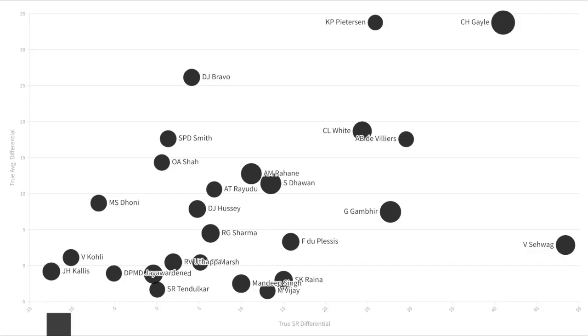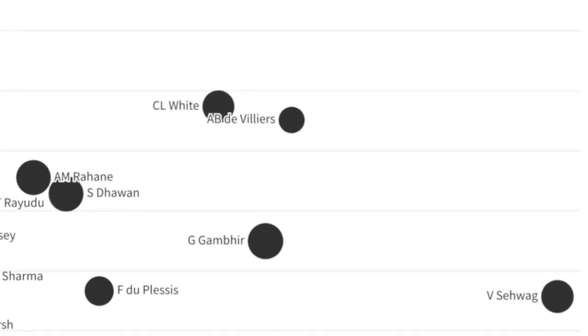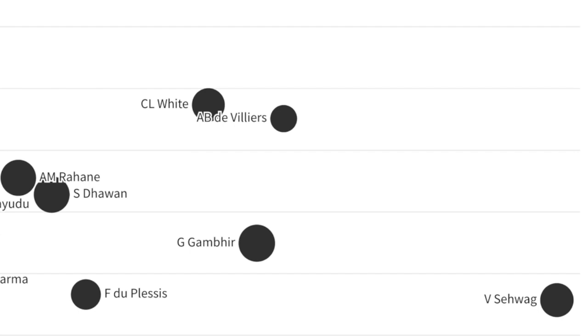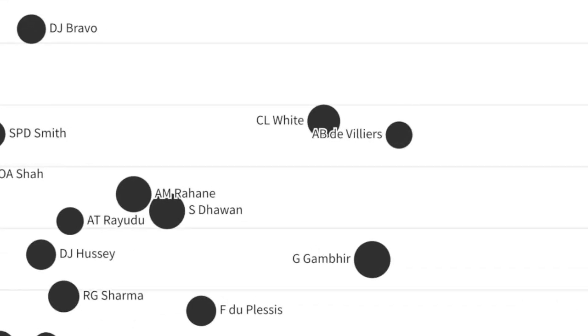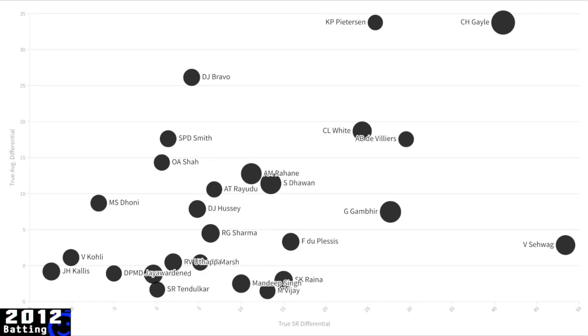And our last year for this episode is 2012. Yet another season where Gayle is on the top right and Sehwag is on the extreme right. At this point, no one should be surprised with those two as gun openers. Kevin Pietersen and AB de Villiers had very good seasons as well, as did Cameron White. By the end of his career, White could barely score at a run a ball in T20, but early on, he hit the ball as far as anyone and held the record for the fastest 100 in T20 cricket for quite some time. Sadly, we only got one great IPL season out of him.